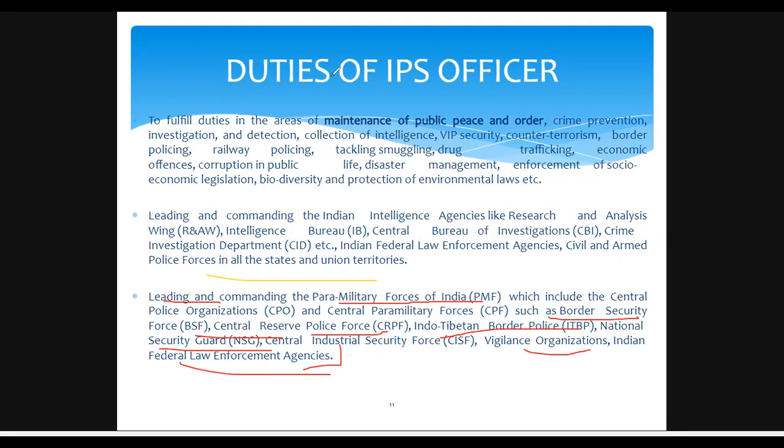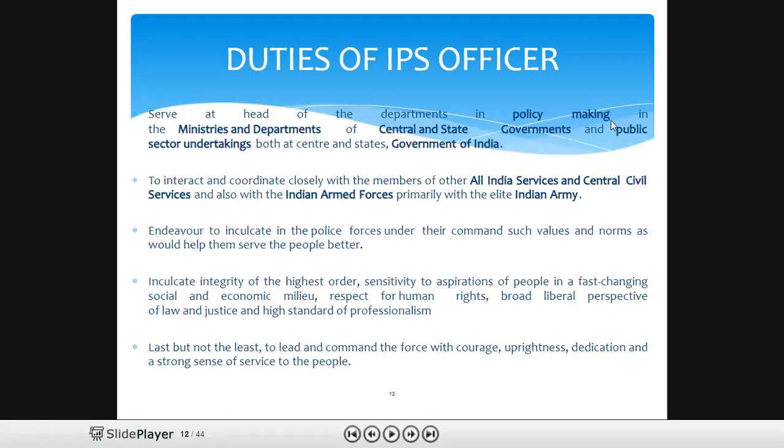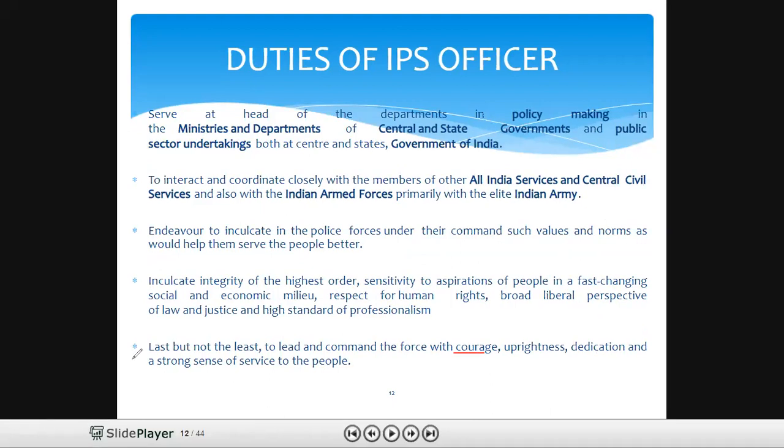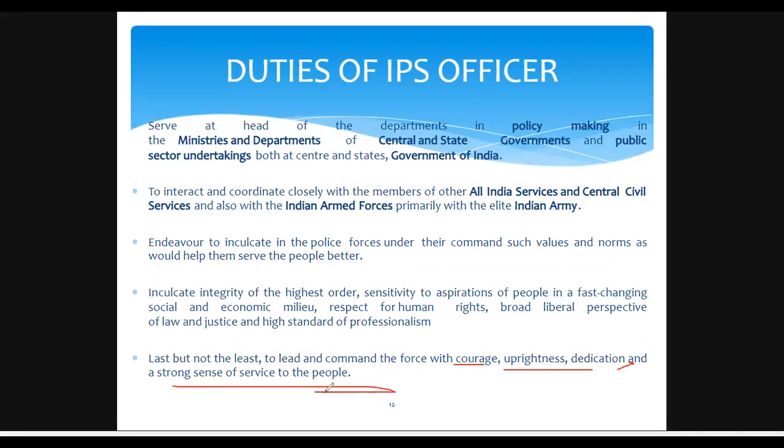So there are so many things. They can actually join the CBI, CID, or the RAW, that means the Research and Analysis Wing, everything like that. So there are so many opportunities if you want to be an IPS officer, right? And serve as the head of departments and in policy making, ministry departments, everything like that. What are the qualities needed for this particular service? Courage, uprightness, dedication, and a strong sense of service to people. These are the qualities needed for an IPS officer in our country.